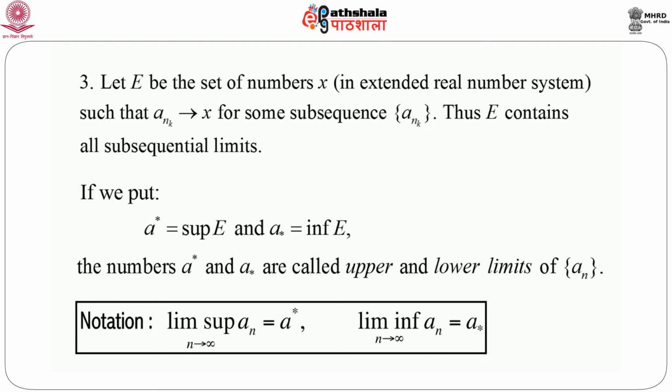Now naturally, since we are defining it this way, each of the members of E is a limit of one particular subsequence that is derived from the original sequence. So naturally one question will occur: whether there is a relation between the limit of the original sequence and the limit of a few subsequences, or all subsequences, of that original sequence a_n.